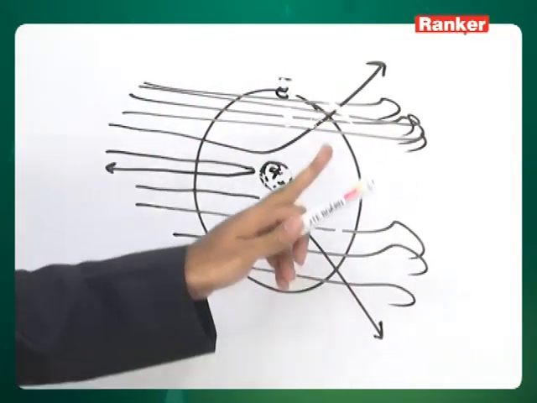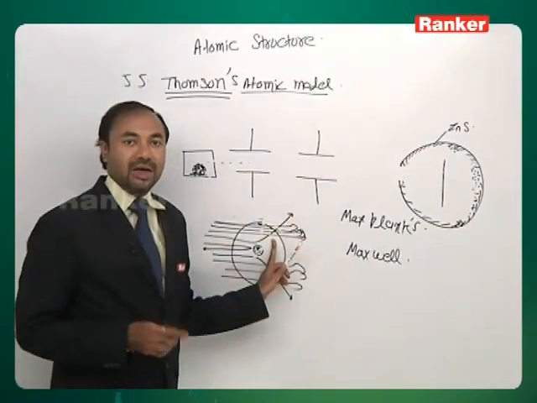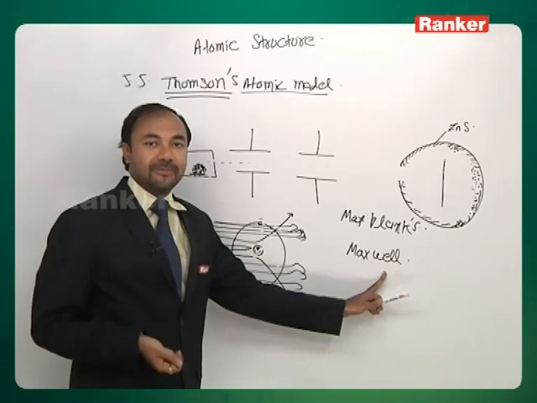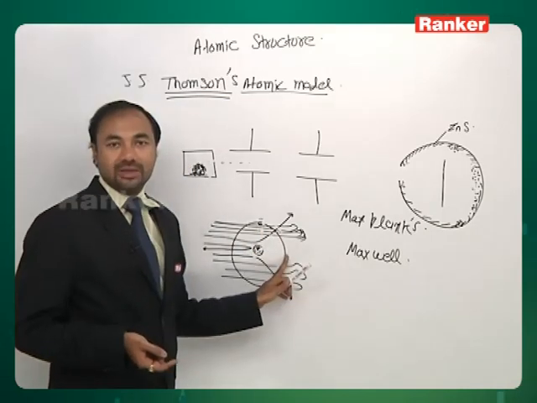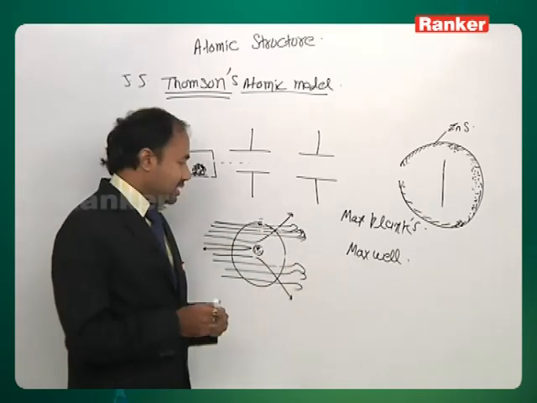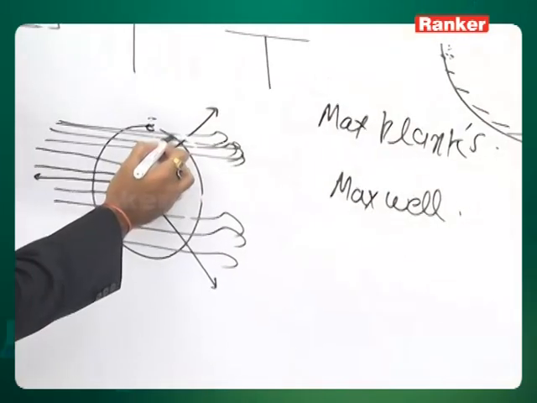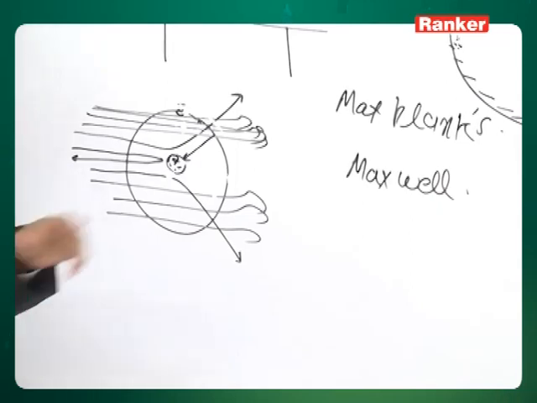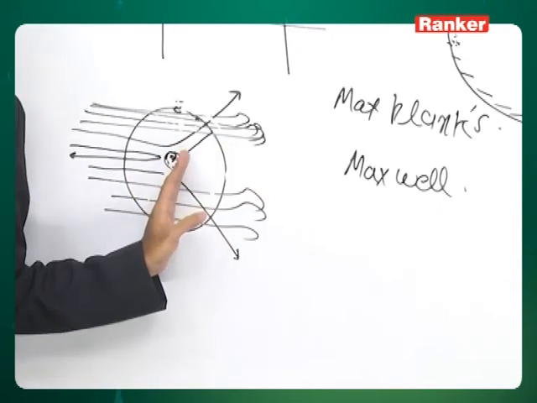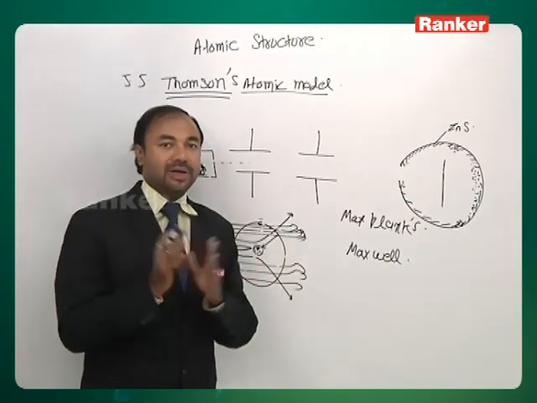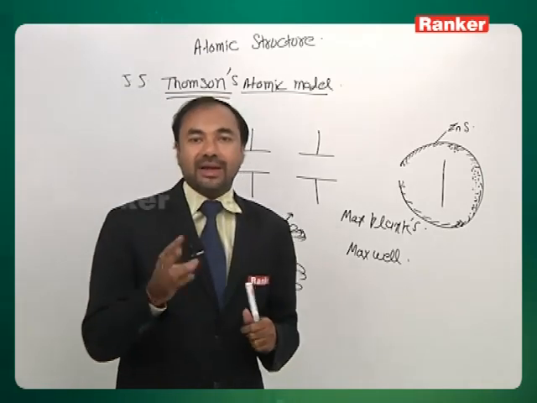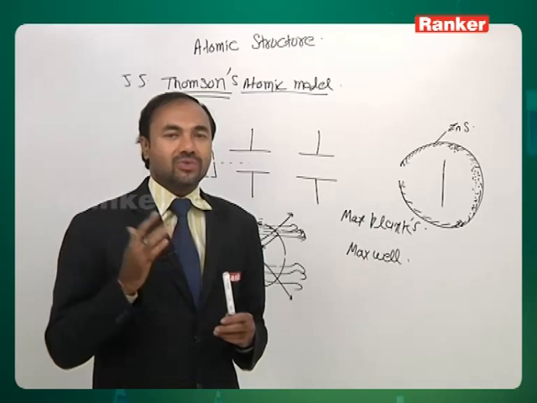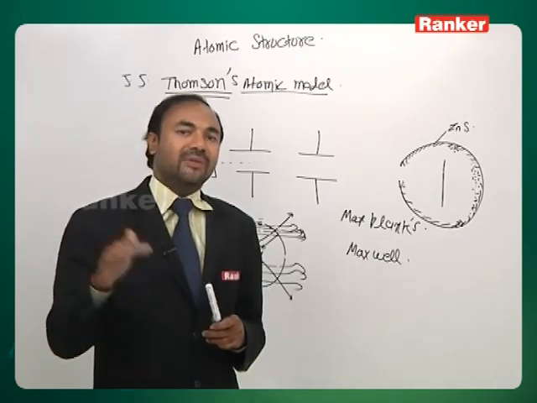Now the problem is that the electron is charged, and according to Maxwell's law, which was universally accepted, the electron must lose energy. If the electron loses energy, because of the attractive force of the nucleus, it will keep on coming closer to the nucleus, and finally it will fall into the nucleus. Electron and proton meet, that will be destruction of the atom. So the atom should get destroyed in a few minutes or hours or days, and should not last ever.